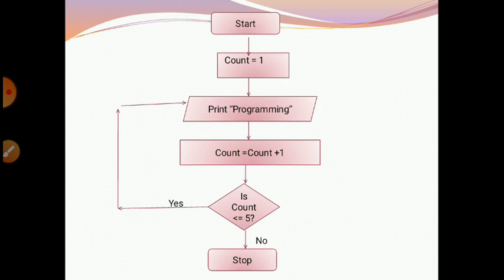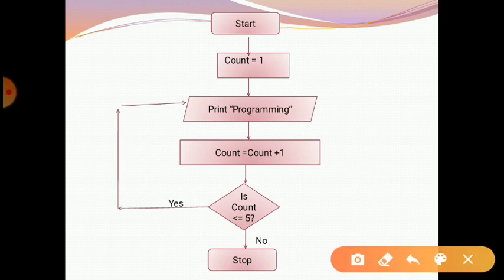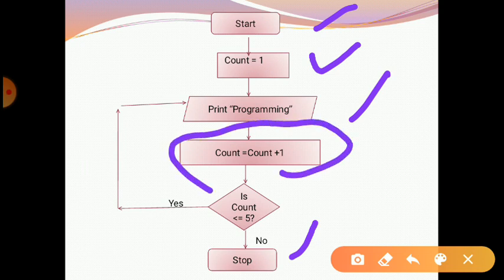Suppose here I am using one flowchart with a count, which writes the print command again and again, five times. For that we use start and stop boxes. Then we take one variable, count, and assign it the value 1. Here one statement I give is print, and then the counter update: count equals count plus 1.